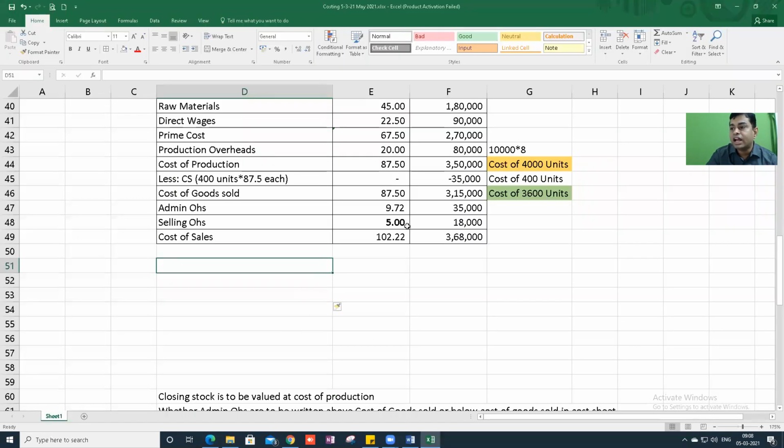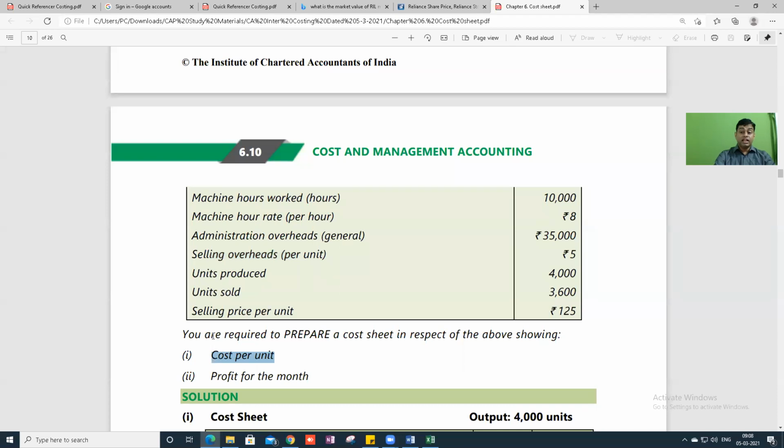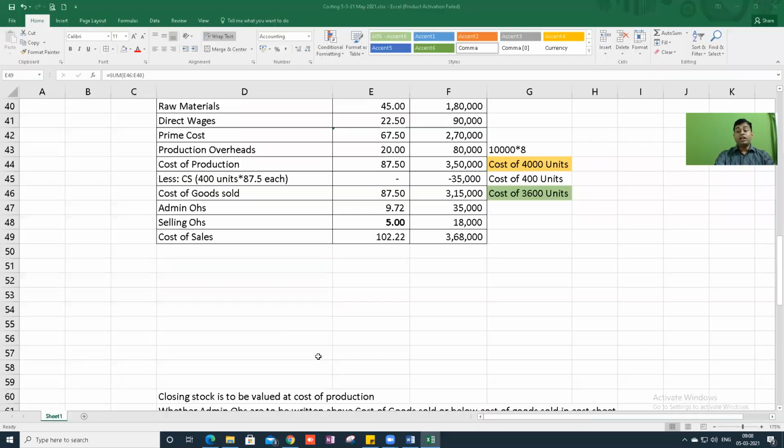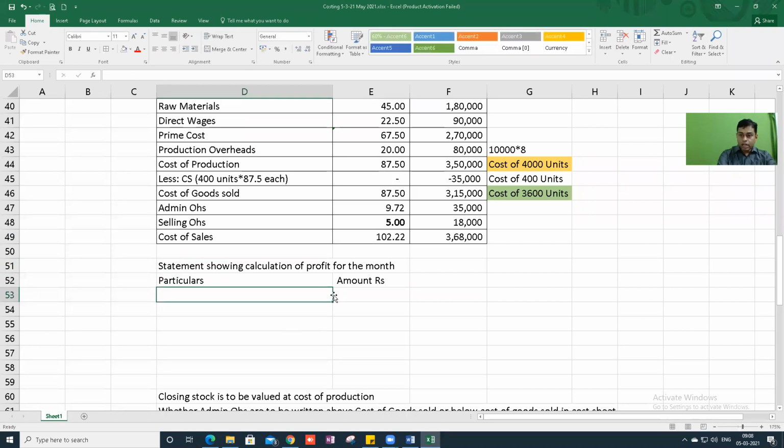We calculated the cost per unit is 122.22. Second, they asked profit for the month. Statement showing calculation of profit for the month. Particulars, amount in rupees.